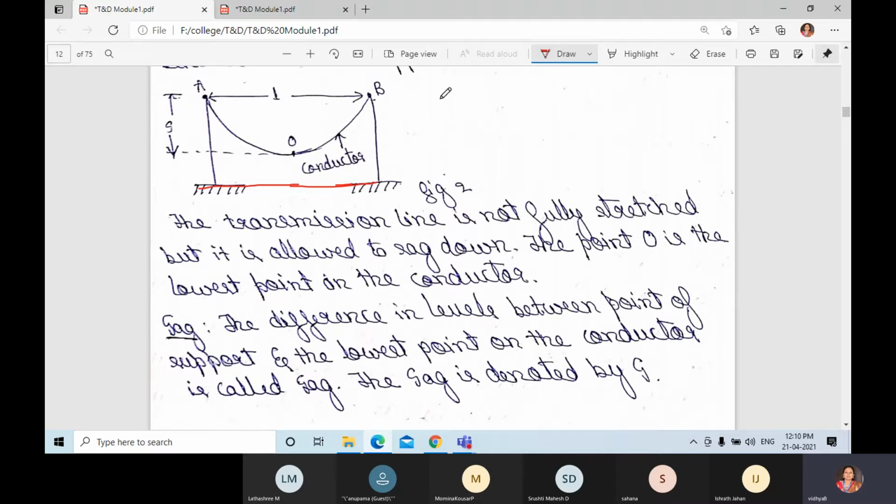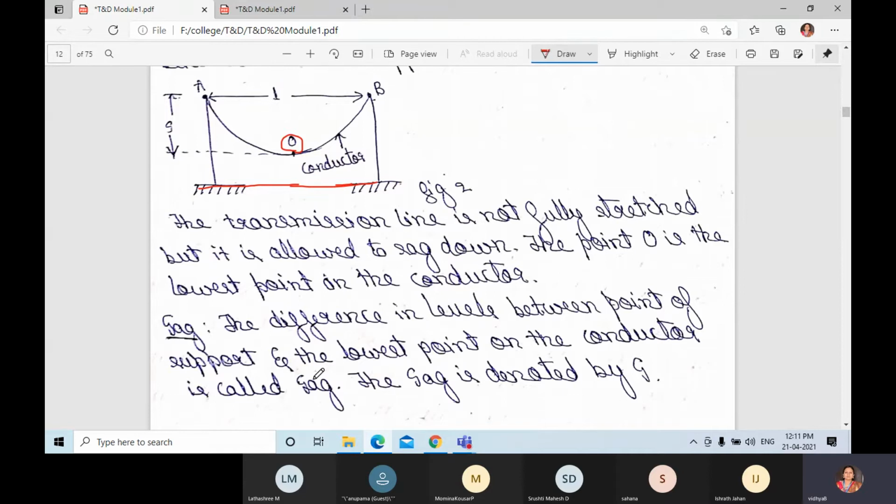Sag is the difference in level between the points of support A and D and the lowest point on the conductor. The lowest point on the conductor, you can observe, is O. That is called sag, and it is denoted by S.